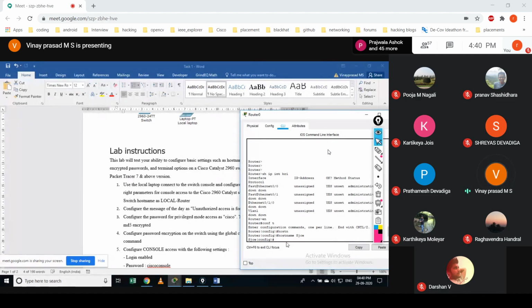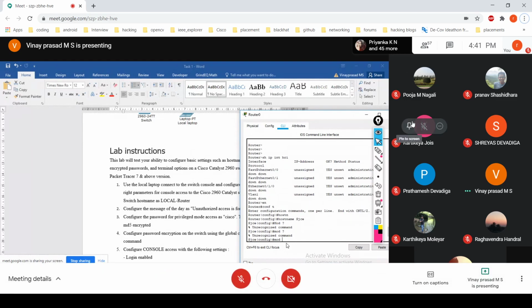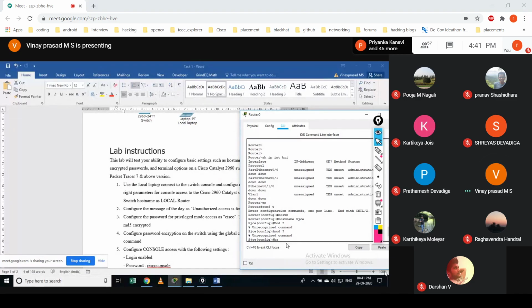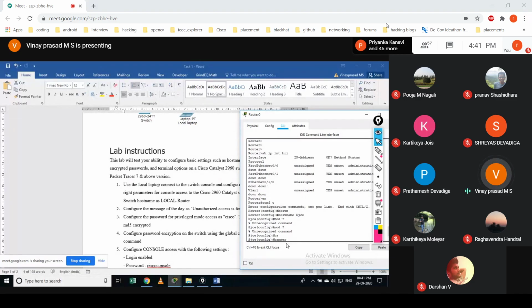Okay. The next one is something called banner. It's nothing but adding a message. To change it, we have something called motd. Banner motd.